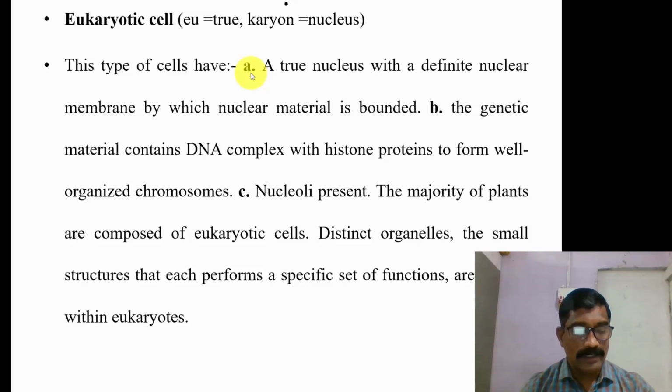So in this way we can find the differentiation between prokaryotic and eukaryotic cells. And as far as metabolic activities are concerned, in prokaryotic cells, anaerobic respiration, that is in the absence of oxygen, or aerobic is present, and in eukaryotes, only aerobic, that is in the presence of oxygen.